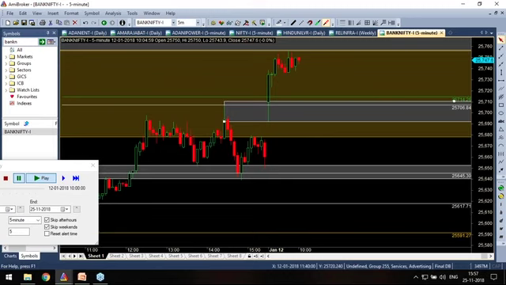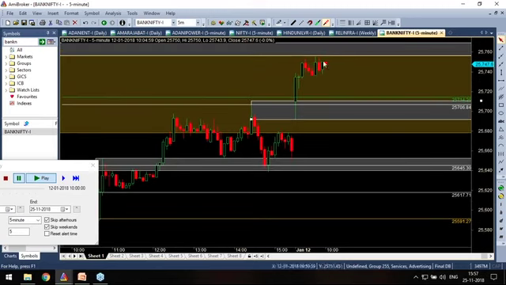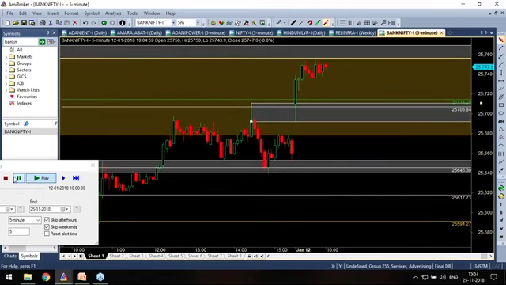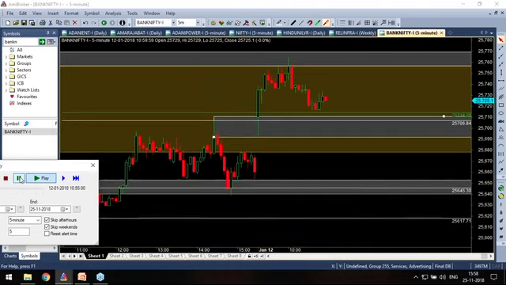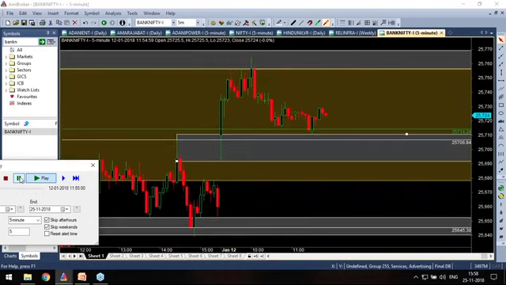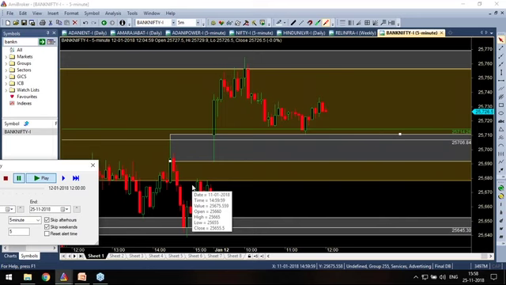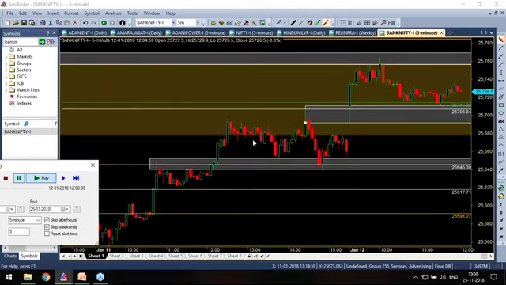Okay friends, now see here, it has come to my upward zone. Is it clear, friends? Now this gets interesting. Look at this. This was a zone where I was waiting to take a shot. How many of you get this?